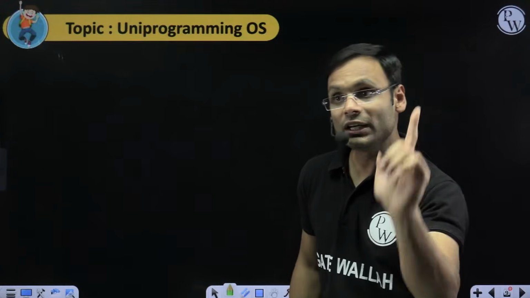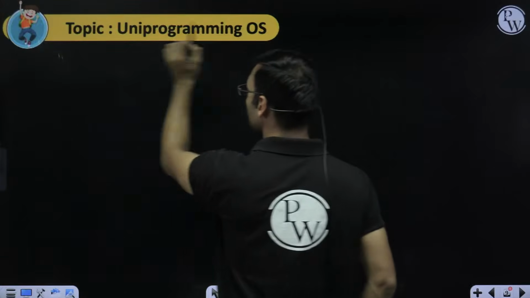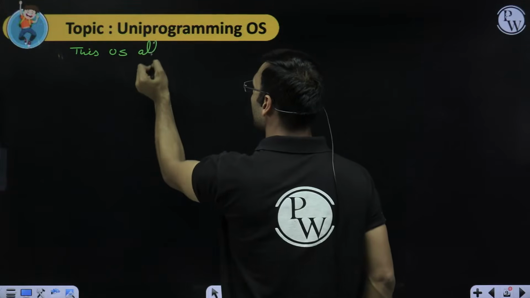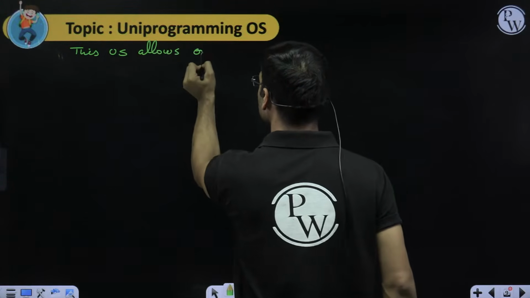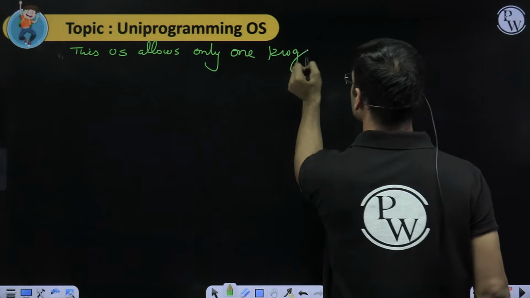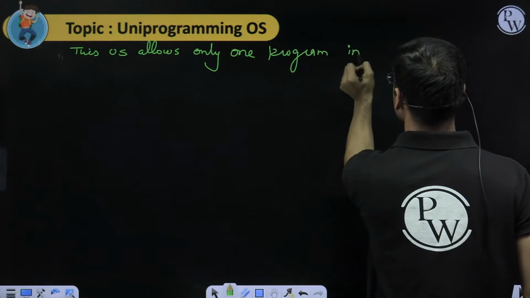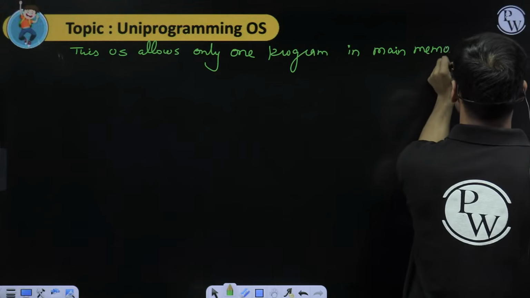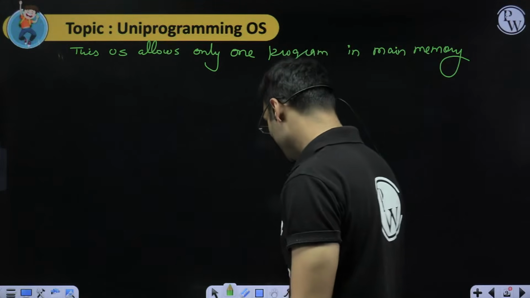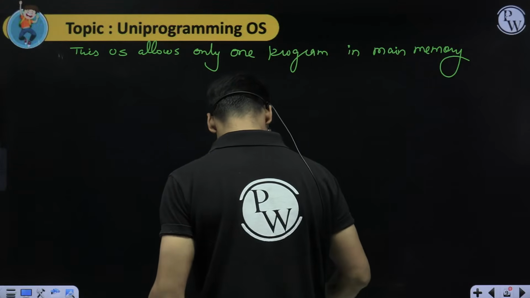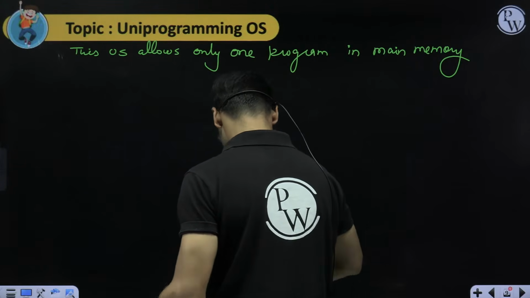At a time, only one program can be there in the RAM apart from the OS. So this type of operating system allows only one program in RAM, main memory. Why is it a limitation? We will learn that slowly, but let me explain what exactly is happening here.